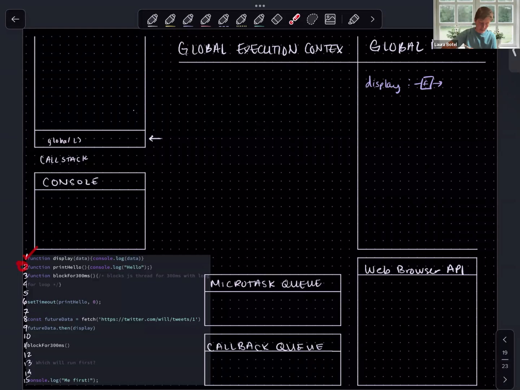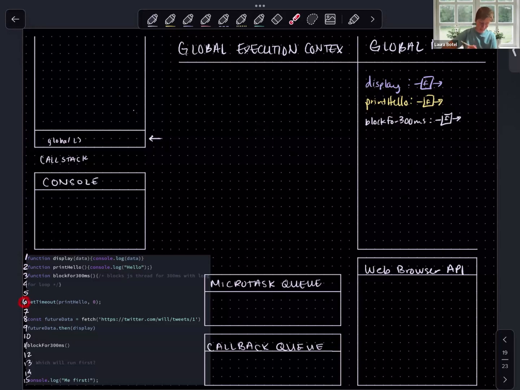The next thing we're going to do is define a function with the label print hello in global memory. Okay, we've run these first 2 lines. We move on to the next line. The next thing that we're doing is defining a function with the label block for 300 milliseconds. And this will be a function definition. What is the next line of executable code?